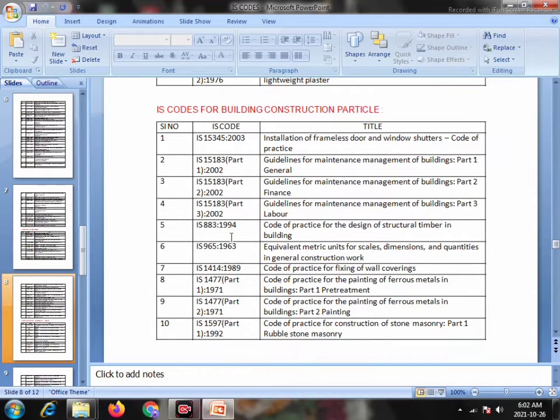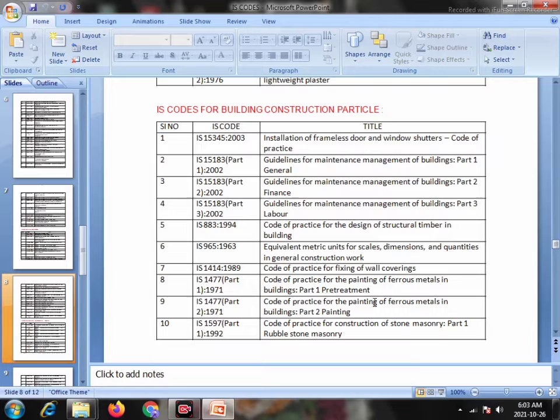Serial number 6, IS 965 1963, Equivalent Metric Units for Dimension Quantities in General Construction Work. Serial number 7, IS 1414 1982, Code of Practice for Fixing of Wall Coverings. Serial number 8, IS 1477 Part 1 1971, Code of Practice for the Painting of Ferrous Metals in Buildings Part 1 Pretreatment. Serial number 9, IS 1477 Part 2 1971, Code of Practice for the Painting of Ferrous Metals in Buildings Part 2